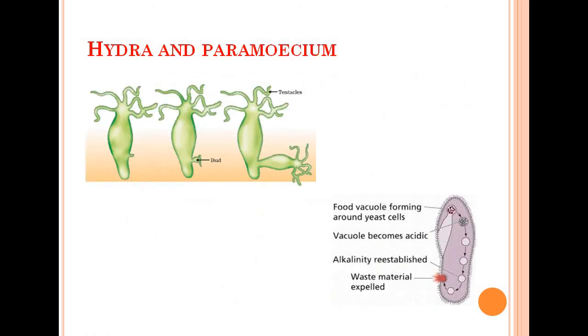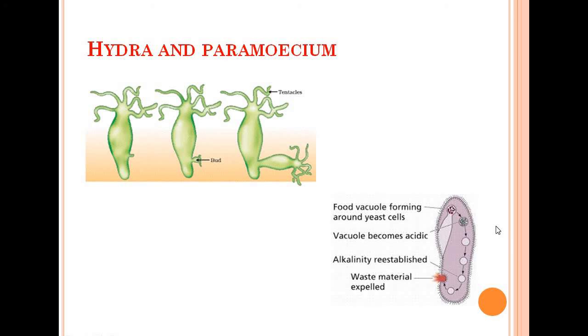Now different organisms have different ways of ingesting food. We know in some organisms food is ingested with the help of outgrowths on their body, that is tentacles in Hydra. So here you are seeing the figure of the Hydra. This is the Hydra that comes in the phylum Coelenterata, that has tentacles. Through tentacles it is taking the food, and it is also one of the ways by which it is getting its food material. So these are the outgrowths of the body of Hydra through which it is taking its food.